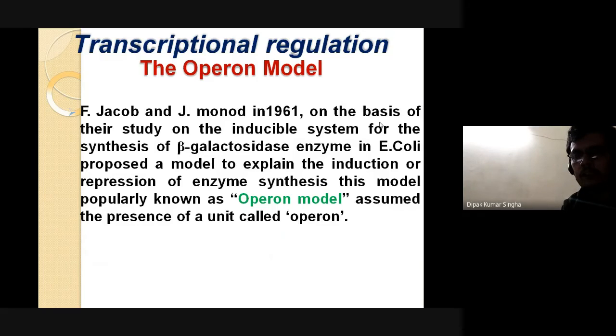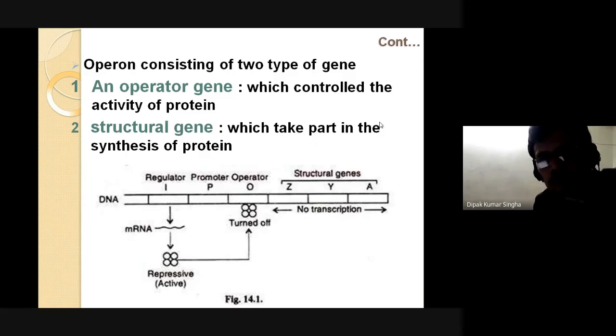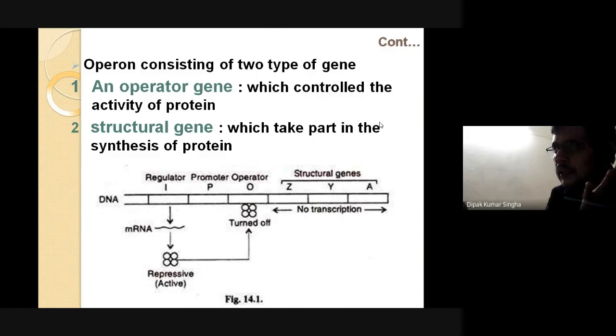The Operon concept is a coordinated unit of genetic expression. Actually, different types of genes are coordinated simultaneously. This is called the Operon system. What is the Operon system? The Operon genes are controlled through the activity of the protein synthesis or structural genes.